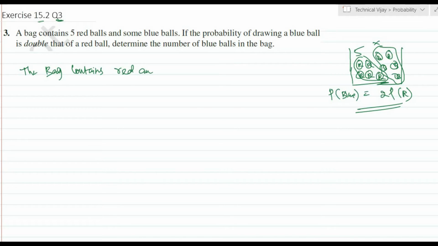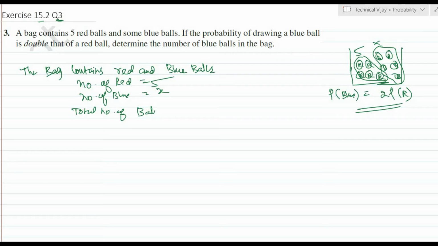The number of red balls is equal to 5 and the number of blue balls is equal to X. Then the total number of balls is equal to 5 plus X. And the probability of drawing a blue ball is double that of the red ball, that is, probability of blue is equal to 2 into probability of red ball. This is also given.